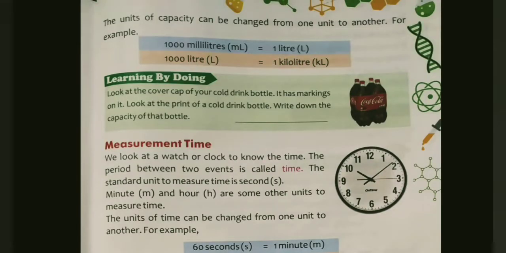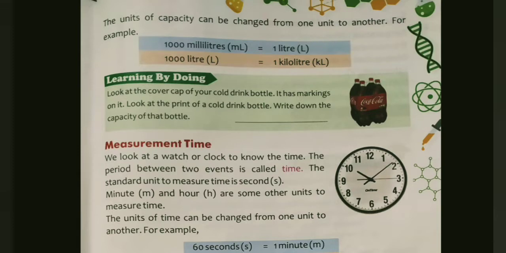Bachcho, the units of capacity can be changed from one unit to another, just like length. When we learnt about length, we learnt 1 kilometer is equal to 1000 meter, right? And recently we learnt about weight, that 1 kilogram is equal to 1000 gram. Same here: when we take 1000 milliliter, it makes 1 liter.